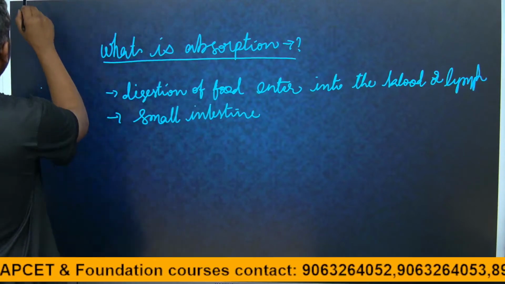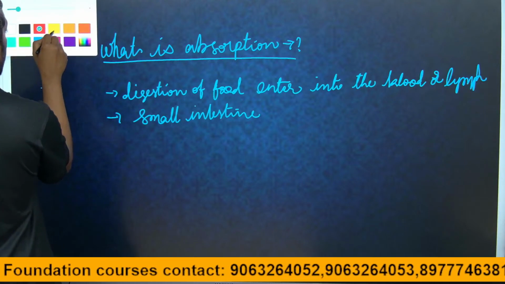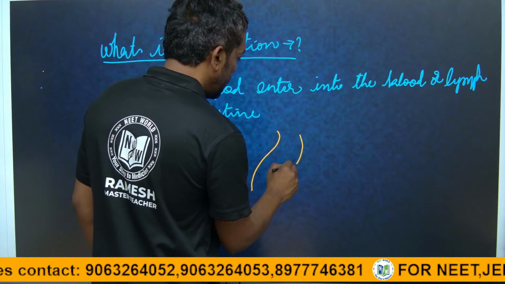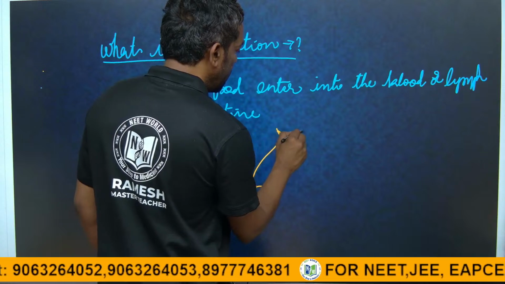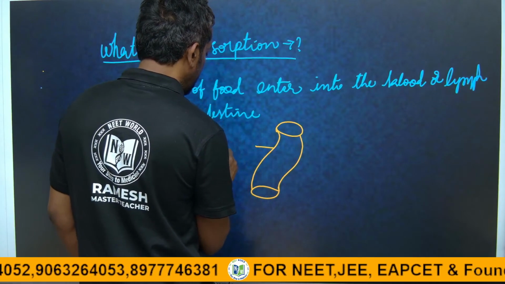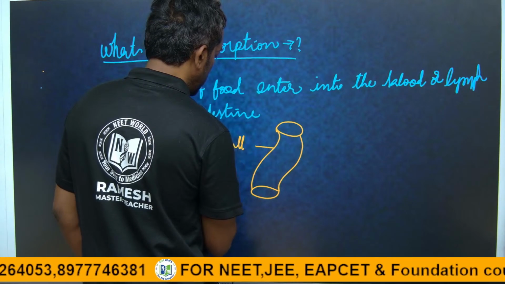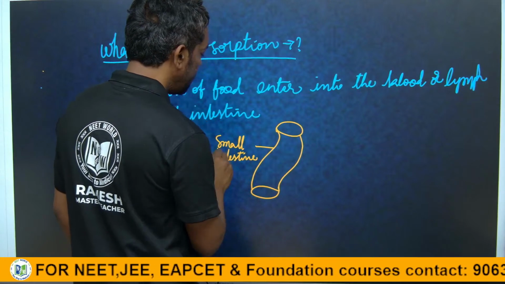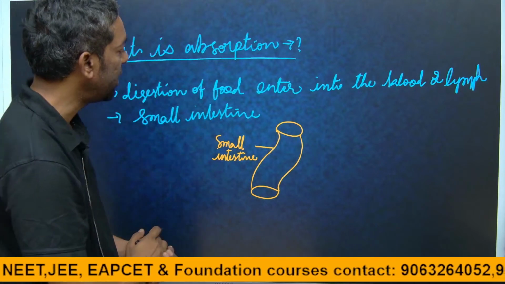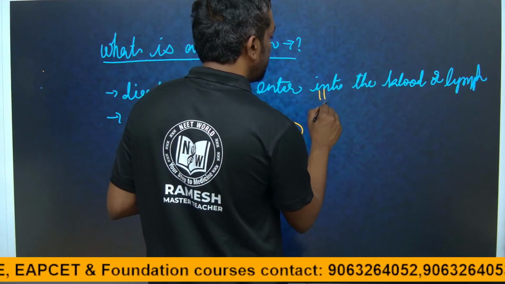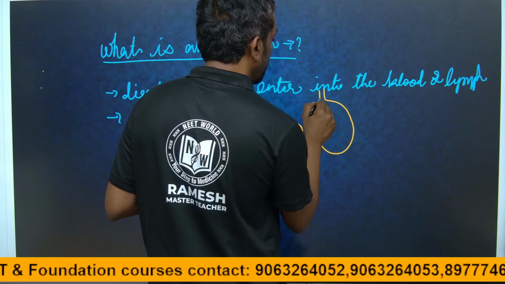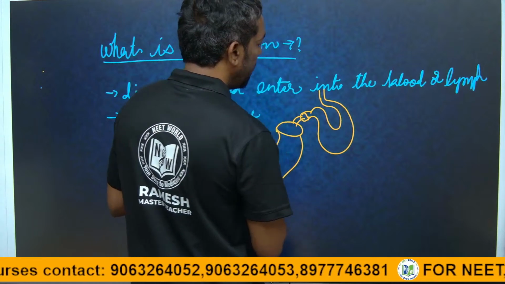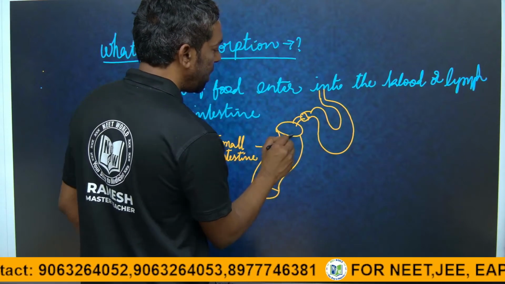Guys, just look at this. This is the small intestine, the duodenum part. The food which is digested in the stomach, this is the stomach, passes through a sphincter from the stomach, and the food enters into the small intestine.